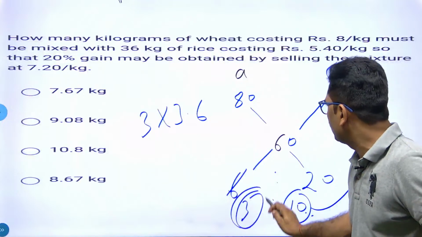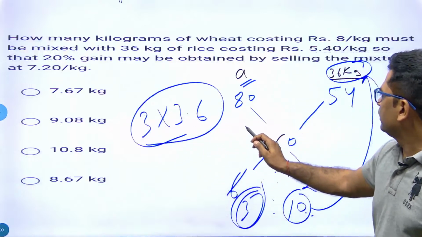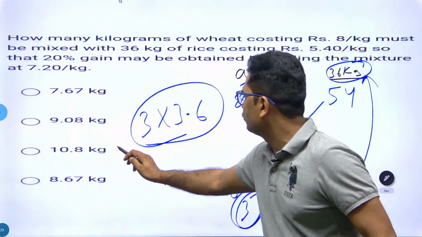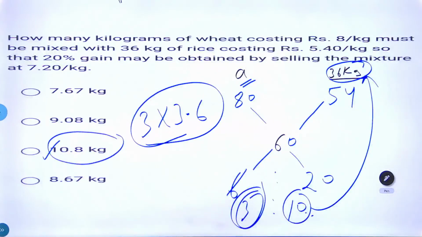So they are asking the value of A now. A value will be 3 into 3.6. This would be the answer. The answer would be 10.8 kg. That is the answer. Got it, everyone?